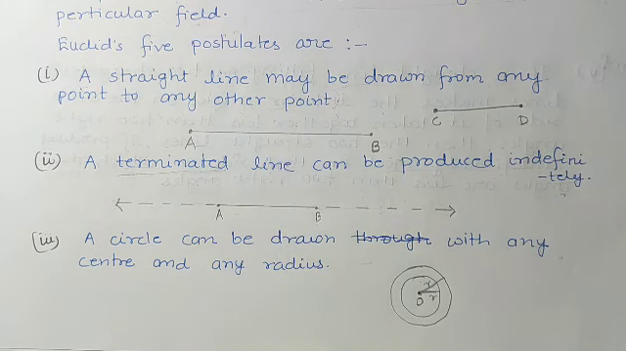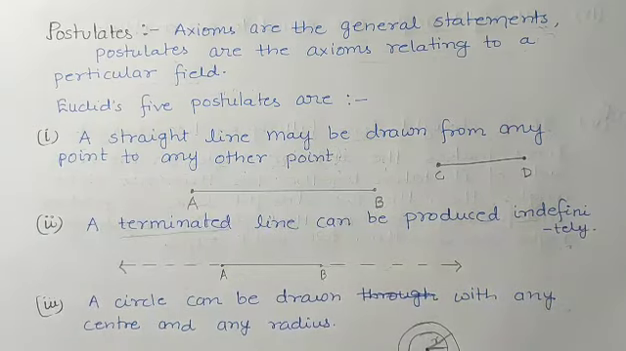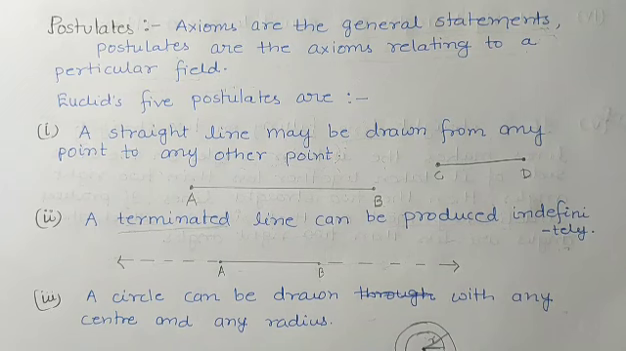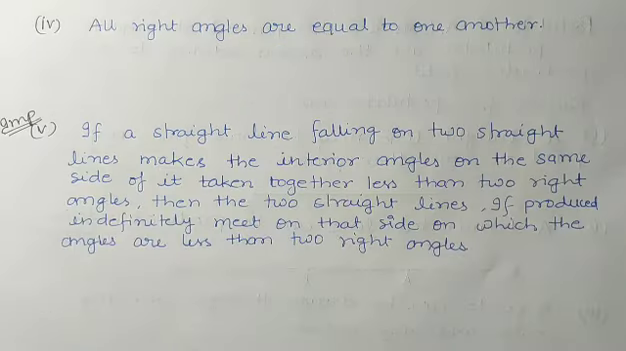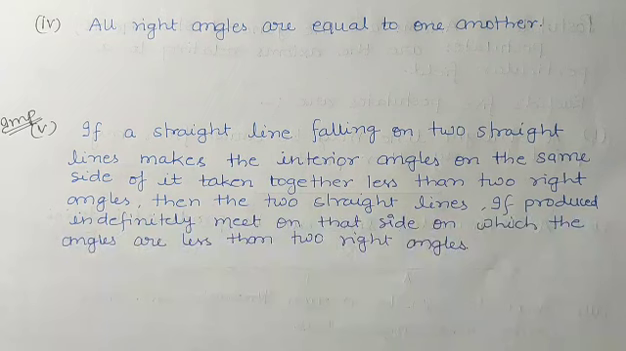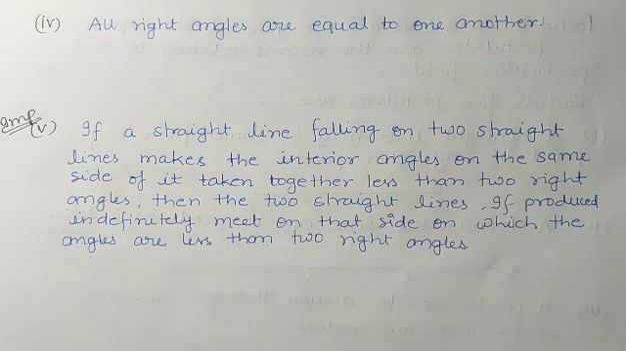Now postulate 4. But before that, just pause the video and note it down. Postulate 4 is: all right angles are equal to one another. As we all know, right angle means 90 degree. So wherever it is written right angle, that implies 90 degree. And all the right angles, all the 90 degrees, are equal everywhere.